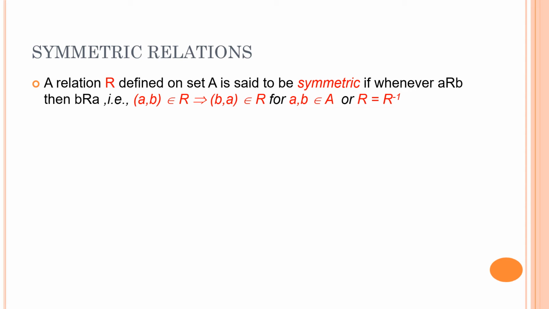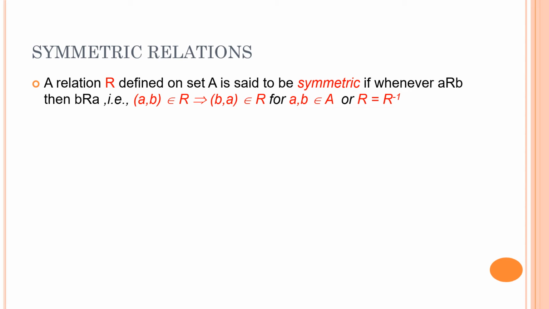Please remember, A related to B pairs are coming from the Cartesian product A cross B, and B related to A pairs will come either from the Cartesian product of B cross A, or they will come from the inverse of the relation, right?